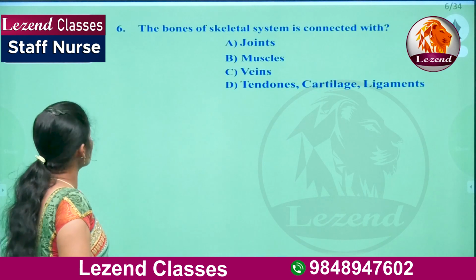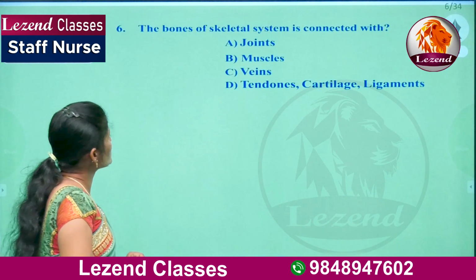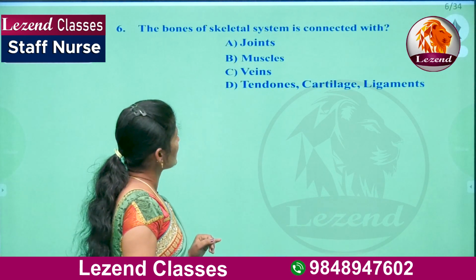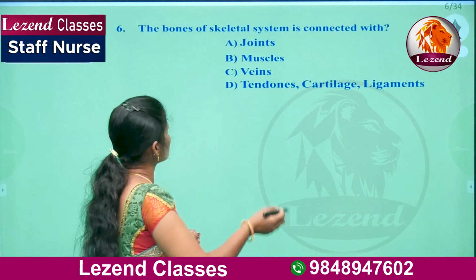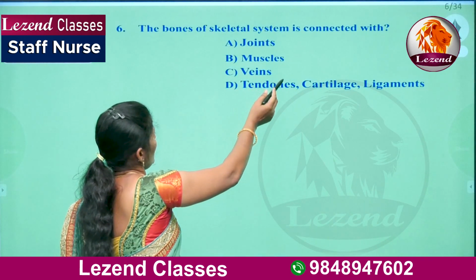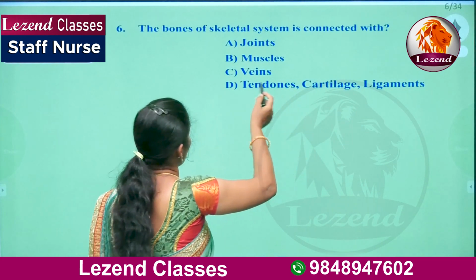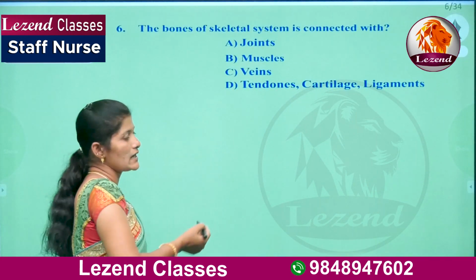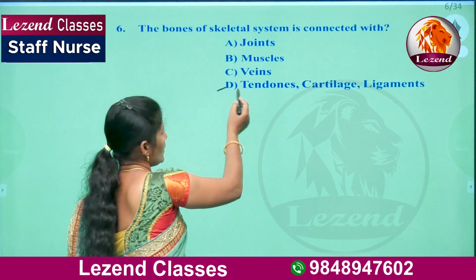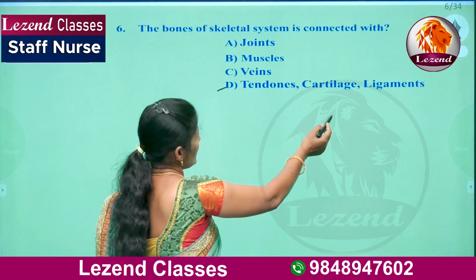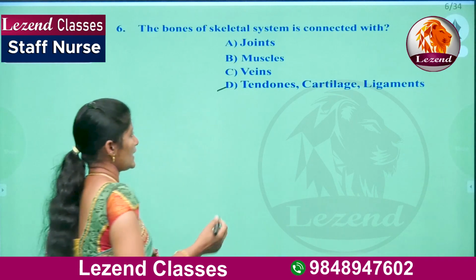Okay, next question. The bones of the skeletal system are connected with joints, muscles, veins, tendons, cartilage and ligaments. The musculoskeletal system is connected with the tendon, cartilage and ligament. Here D is the right answer.